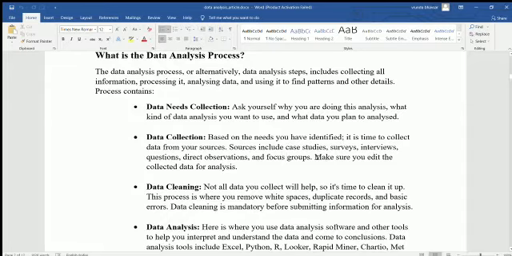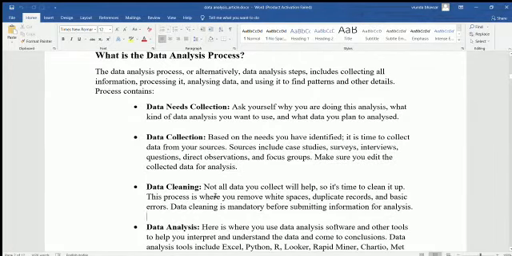Make sure you add the collected data for data analysis. Yes, this sentence means every time we have to update our data. If we are collecting information for software development, then every time we have to ask the customer on a weekly or monthly basis whether it is perfect or not. So we have to collect feedback for that. This sentence means we have to update our data every time.